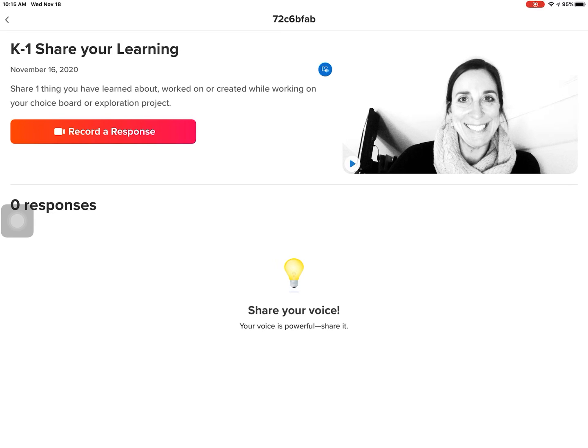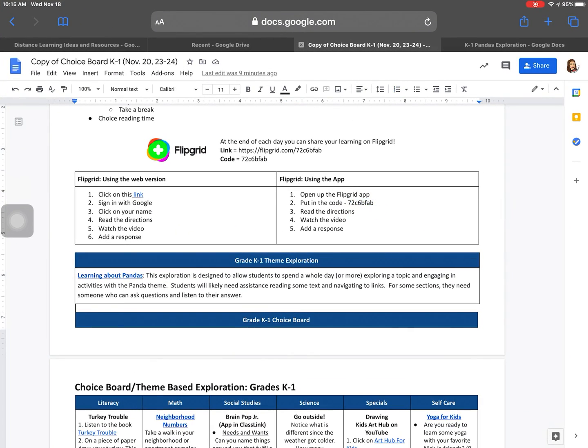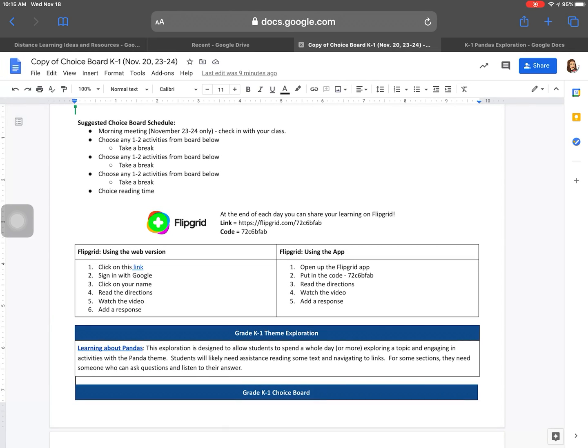I need to get back to what I was working on. So again, I'm going to double click on the home screen. I'm going to go back to my choice board, and I'm going to end there because maybe I'm going to choose another activity. So that is what we have for you over the next few days.